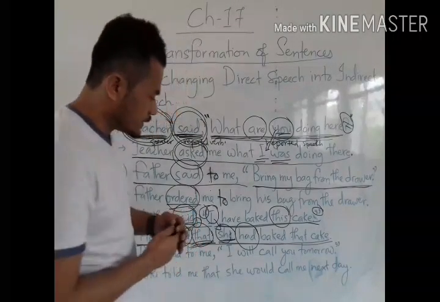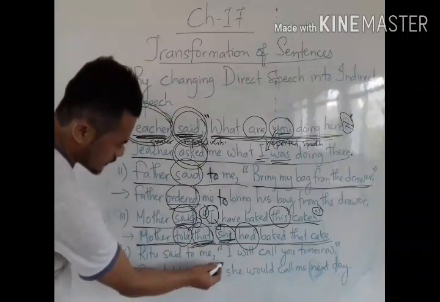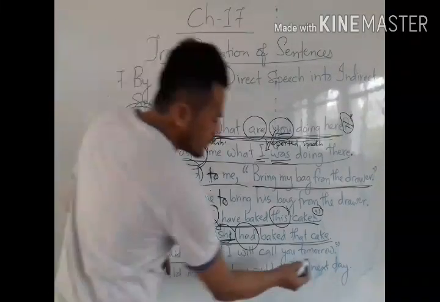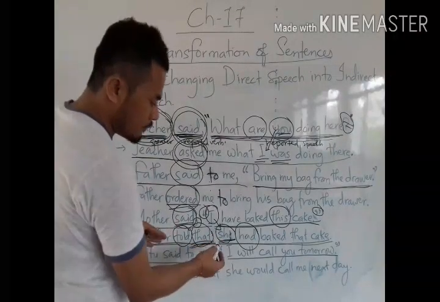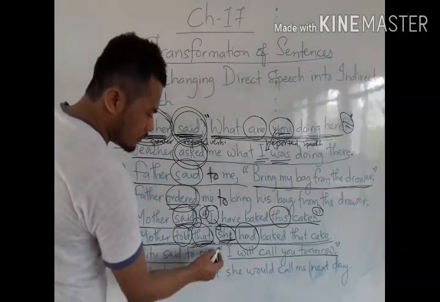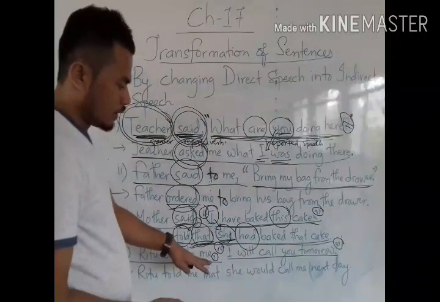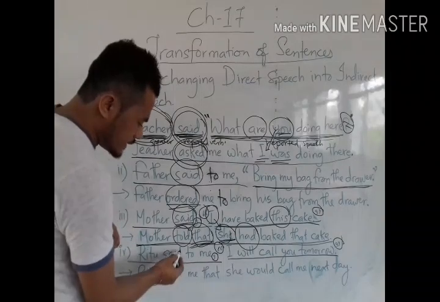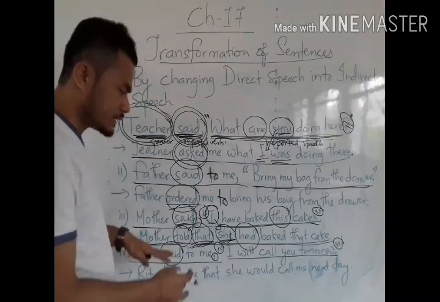Understood? And other changes, like see here, next question. Ritu said to me, I will call you tomorrow. So I will call you tomorrow is said by Ritu. I have not made changes here, so I have put it within double inverted commas. But now in indirect speech I have to remove both these inverted commas and the comma. And I also can make changes in the reported verb also.